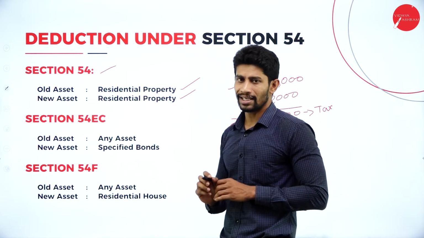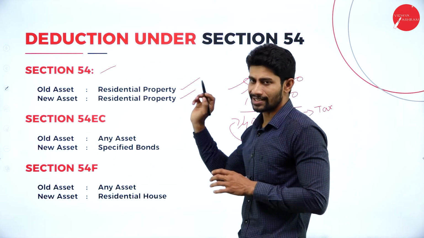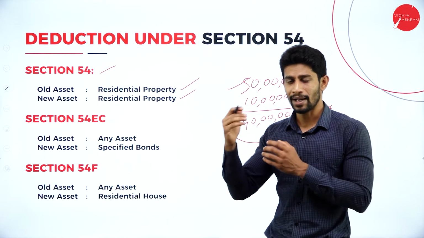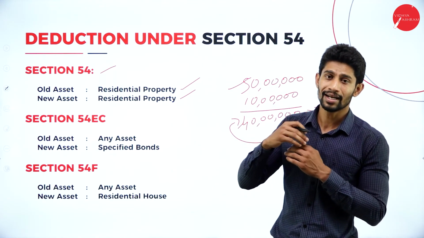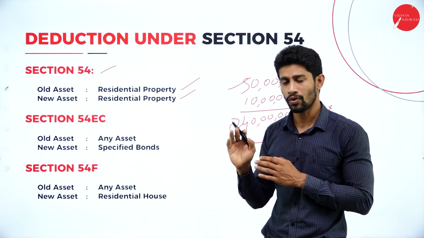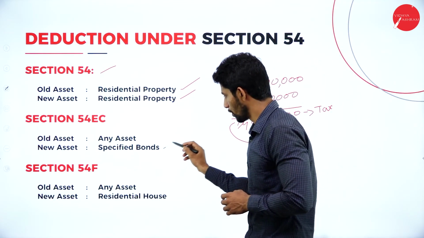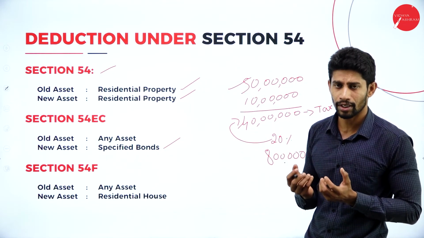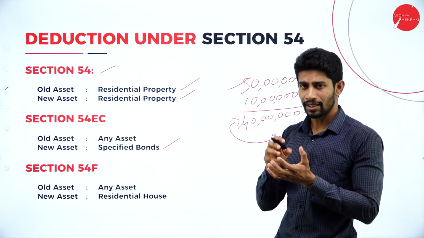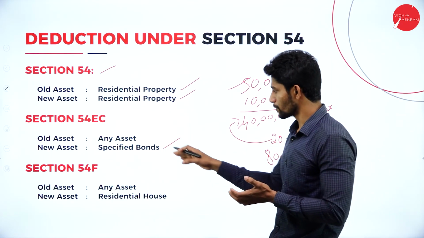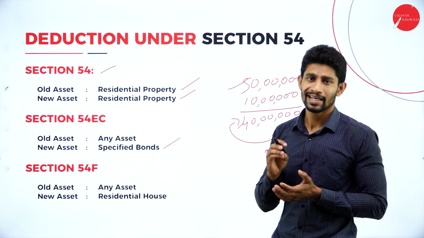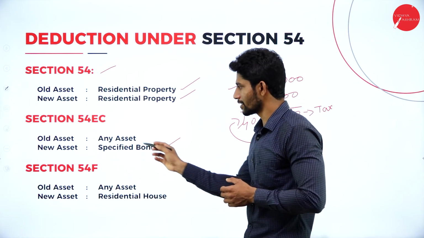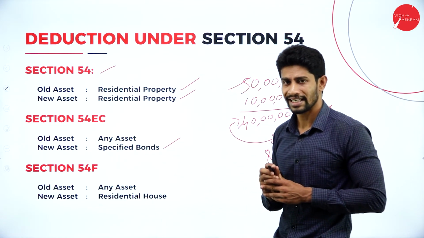Next, section 54EC. Old asset, any asset. You can sell anything. It need not be a residential house. You can sell any plant and machinery, any agriculture land, whatever asset you want. But you have to purchase specified bonds. Whatever the income you earn by selling the property, from that income you are supposed to purchase specified bonds that come under capital gain. So if you purchase specified bonds, then you will get deduction under section 54EC.